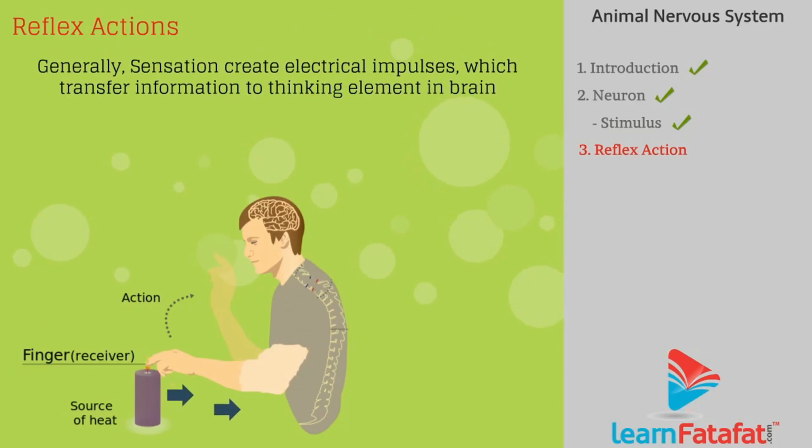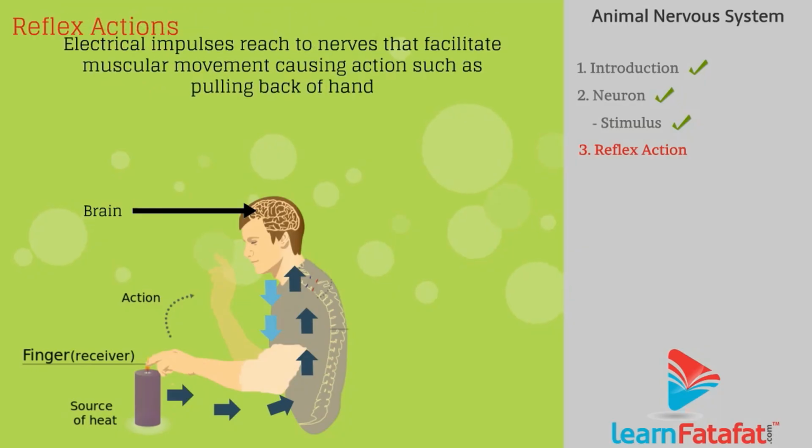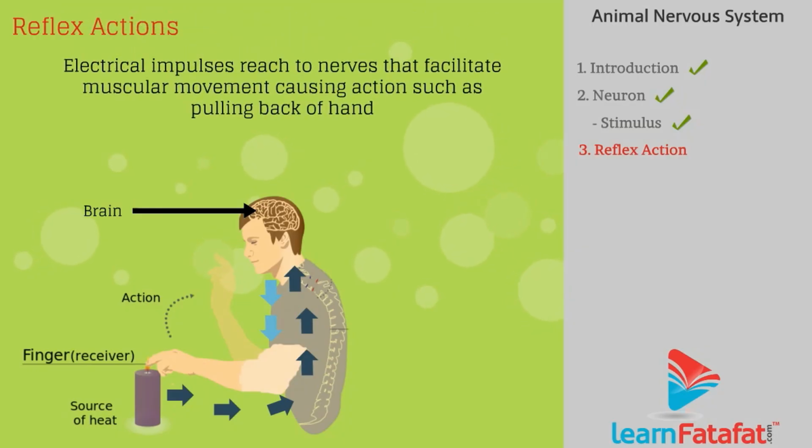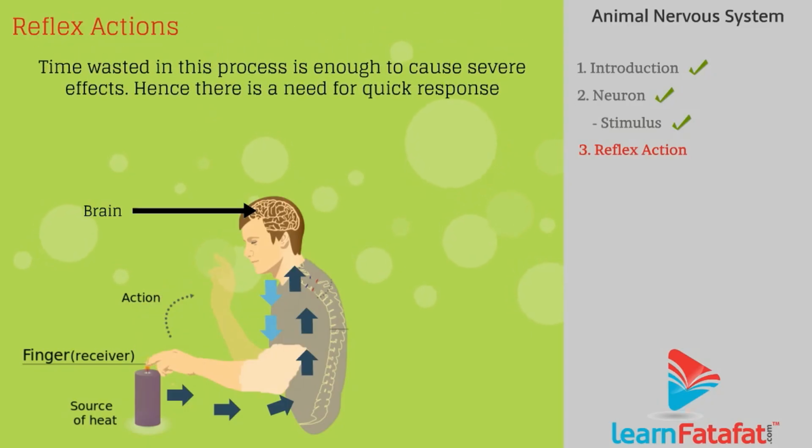Normally, a sensation creates electrical impulses which transfer information to the thinking element in the brain. The brain thinks about the situation and sends electrical impulses to respond. Electrical impulses reach the nerves that facilitate muscular movement, causing an action such as pulling back of the hand. But the time wasted in this process is enough to cause severe injury. Hence, there is a need for quick response.